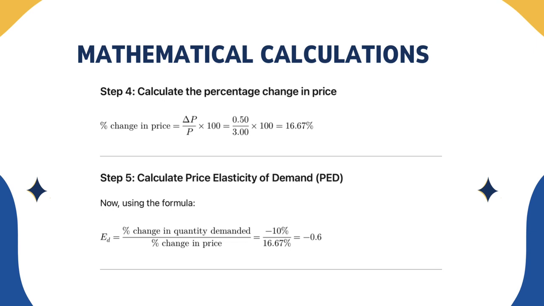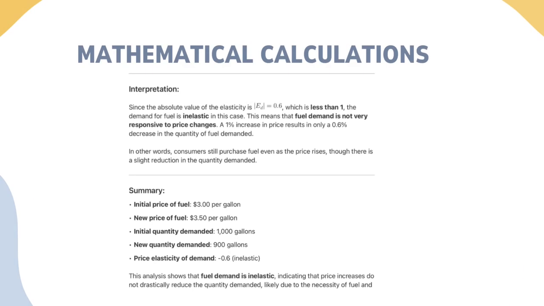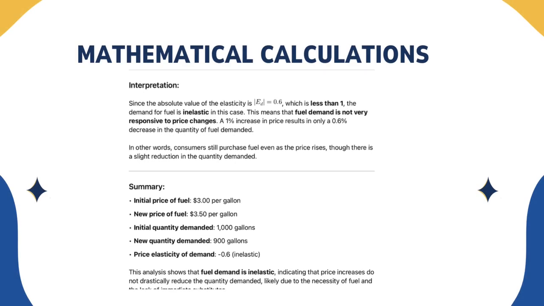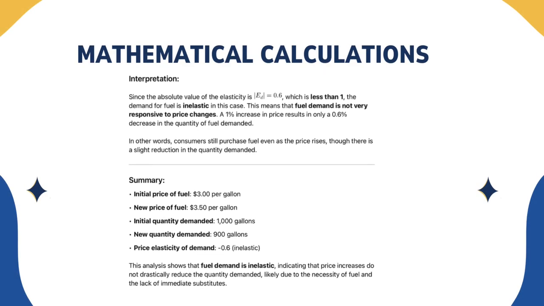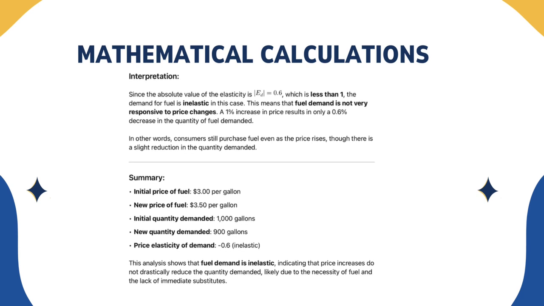Last but not least, we calculate the price elasticity of demand by using the formula percentage change in quantity demanded over percentage change in price. We get negative 10% over 16.67%, and the final answer is negative 0.6. Since the absolute value of the elasticity is 0.6, which is less than 1, the demand for fuel is inelastic in this case. This means that fuel demand is not very responsive to price changes.